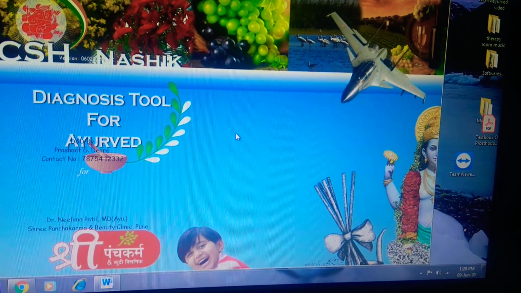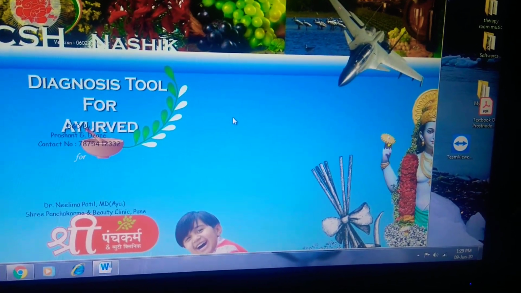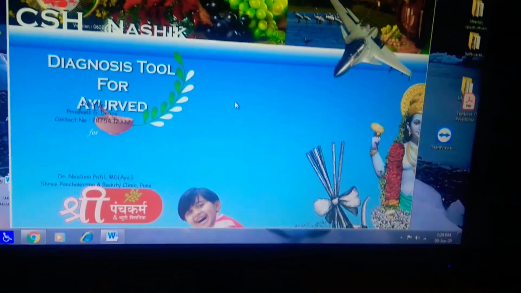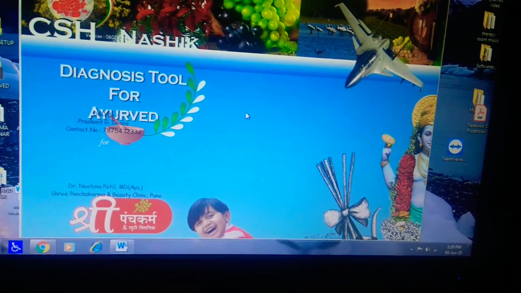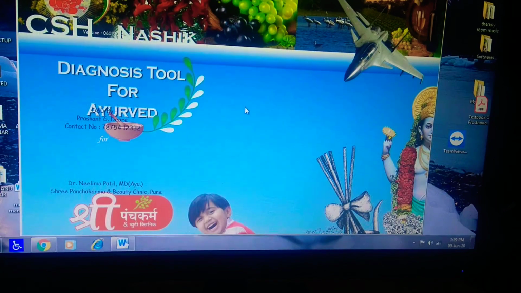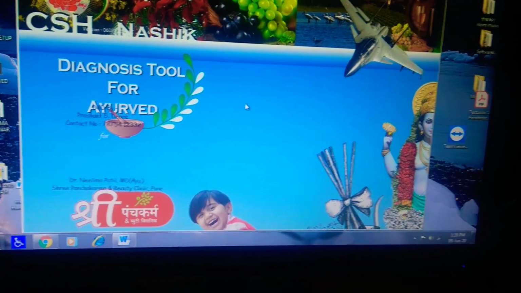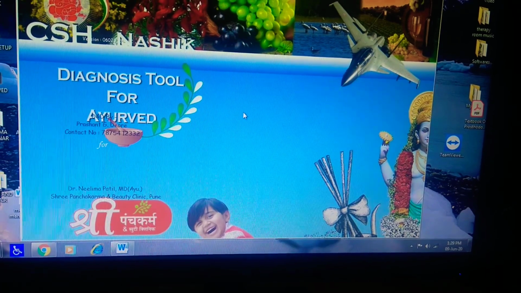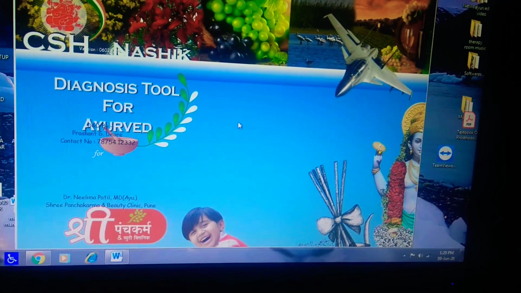I have invented this diagnosis tool for Ayurveda. It's a very useful tool for Ayurvedic doctors who don't want to use too many records in their clinic, and they can achieve a paper-free clinic with this software.